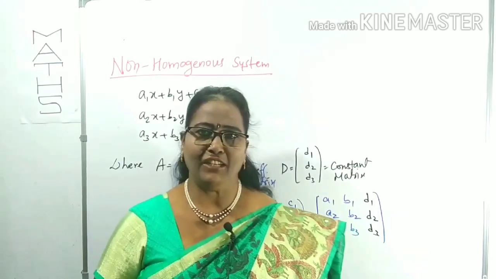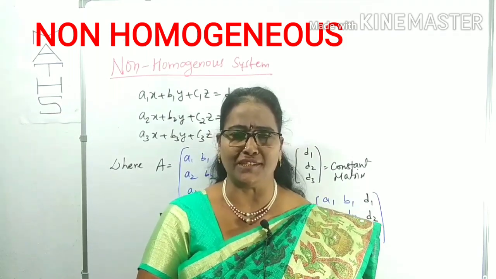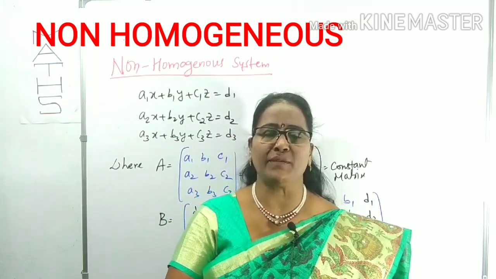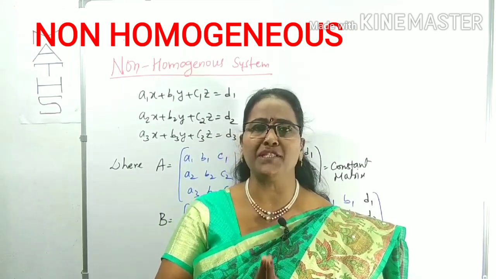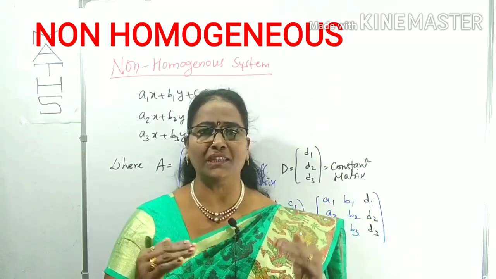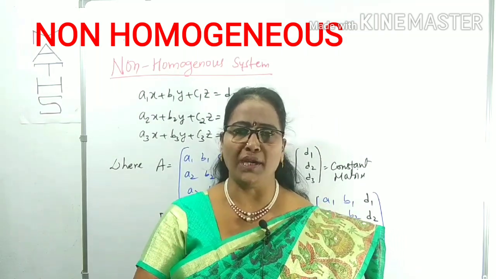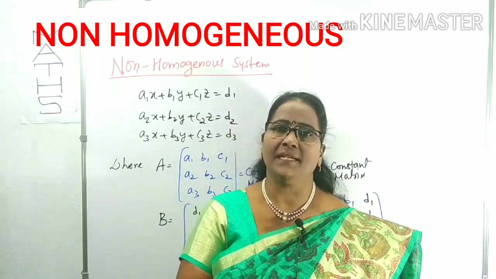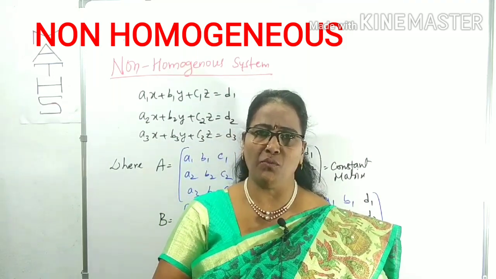Are you ready? There will be two types of systems of linear equations. What is the meaning of linear equation? Linear equation means a first degree equation. Now I'm going to discuss linear equations of 3 variables by matrix, that too by using the matrix determinant method. First of all, you have to know the types of linear equations. There will be two types: one is a non-homogeneous system, another is a homogeneous system.